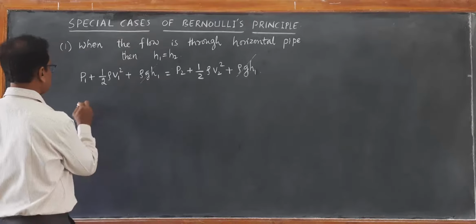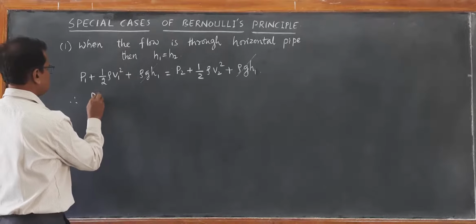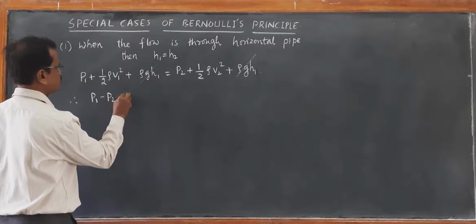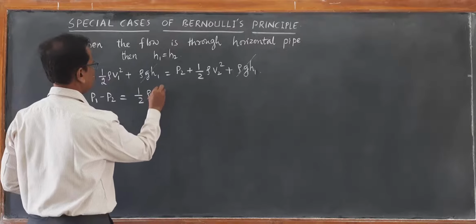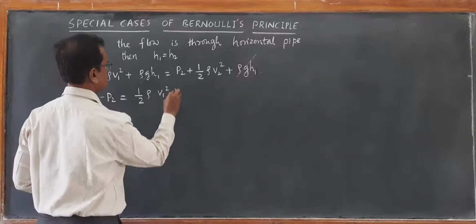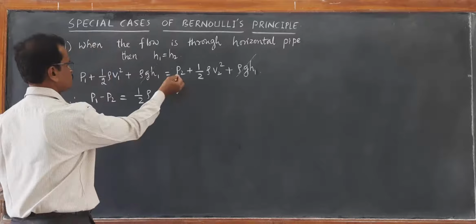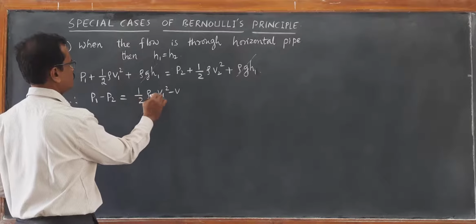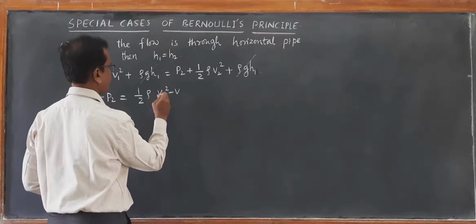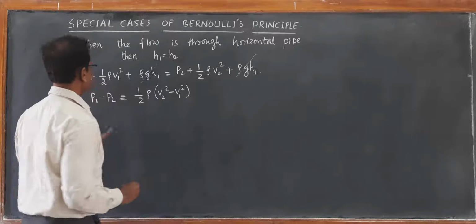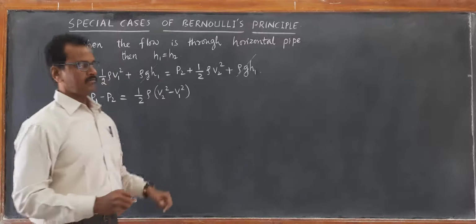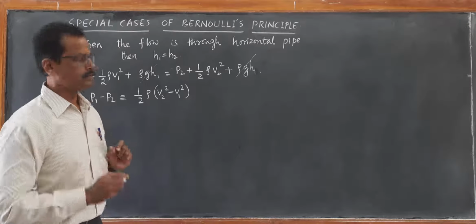As a result, we can write, therefore, the pressure difference P1 minus P2 becomes half rho V2 square minus V1 square. So this is the equation for a flow through a horizontal pipe.